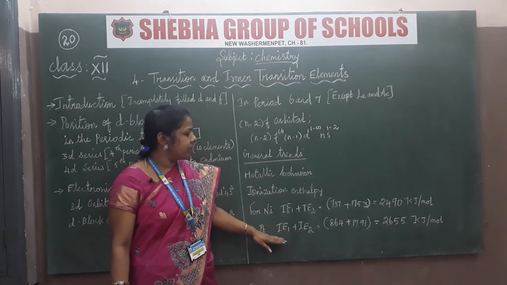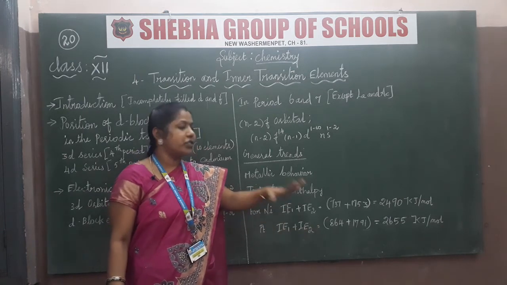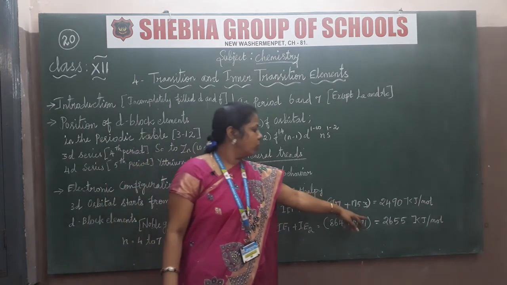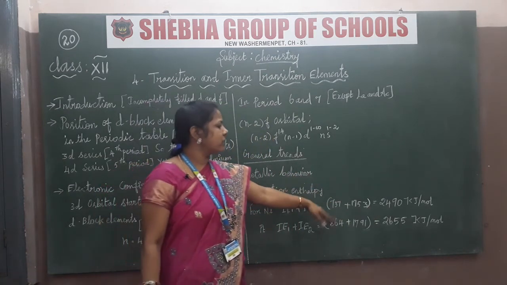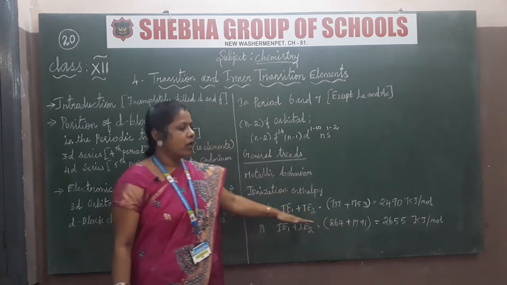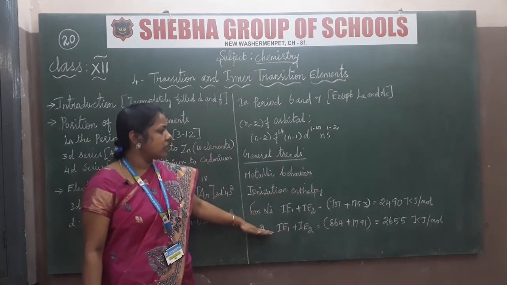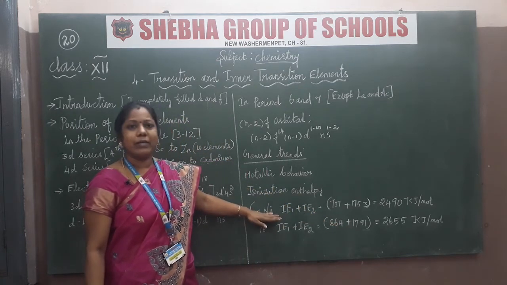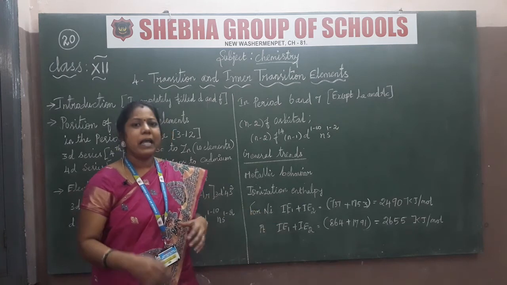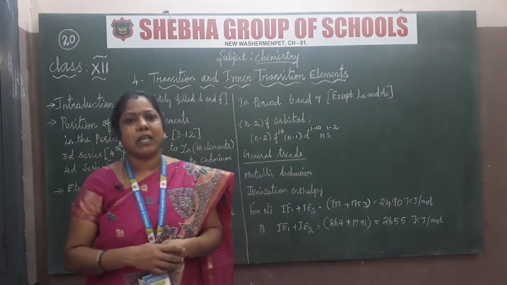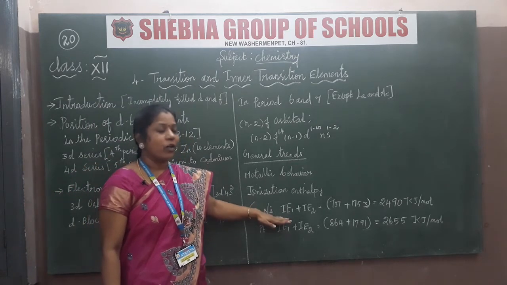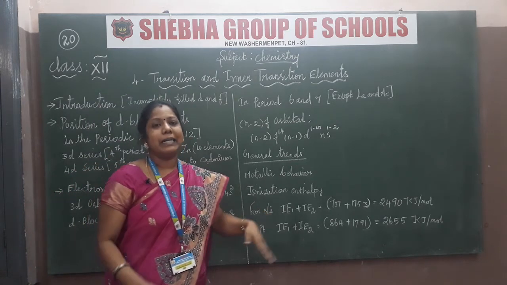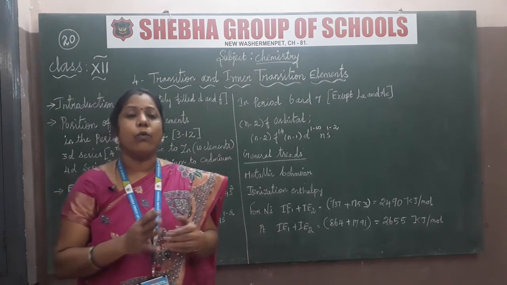And for platinum, the first and second ionization energy give 2655 kilojoule per mole. So you have to notice that platinum is at a higher level compared to nickel. So it will establish how the variation is there for the energy level. But nickel 2 is more stable compared to platinum.